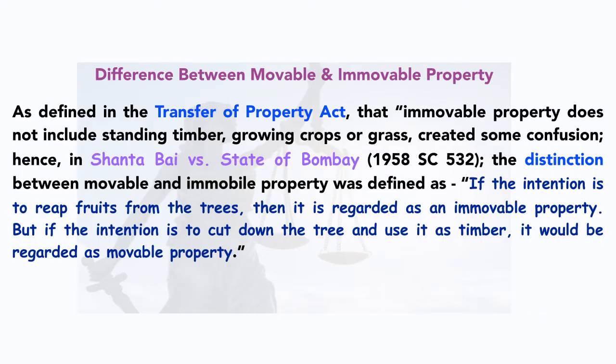But if your intention, basically the owner's intention, is to cut that tree, get benefit out of the timber after cutting it and carry away the things, then in such a condition it is considered as movable property. So it depends upon the nature and the way it is going to be used. Okay, so this is the difference between movable and immovable property.